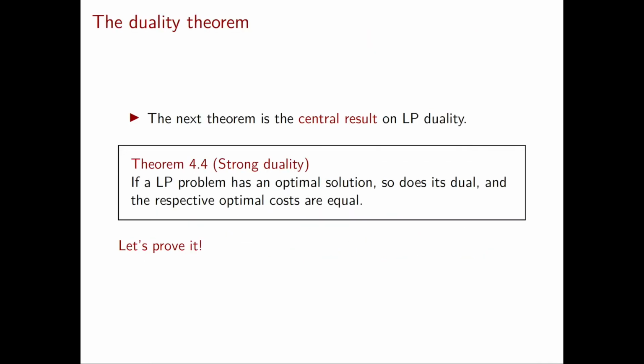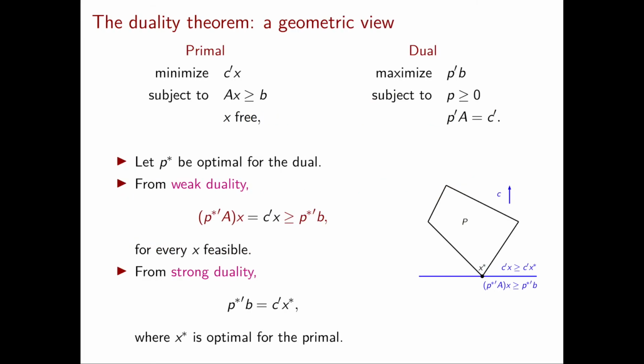As you saw in our proof of strong duality, we used the simplex method. It is interesting to know that there are different proofs of strong duality that don't use the simplex method at all, and you can find one in the book. Now let me get back to the geometric view of the duality theorem that we already discussed after weak duality.